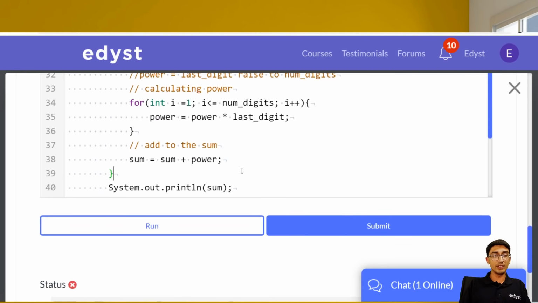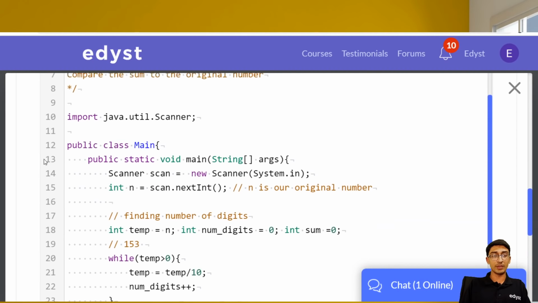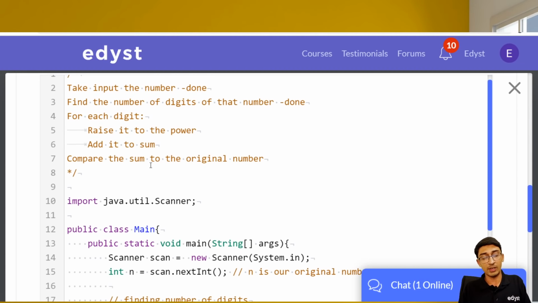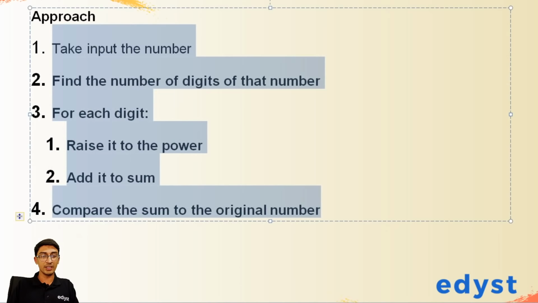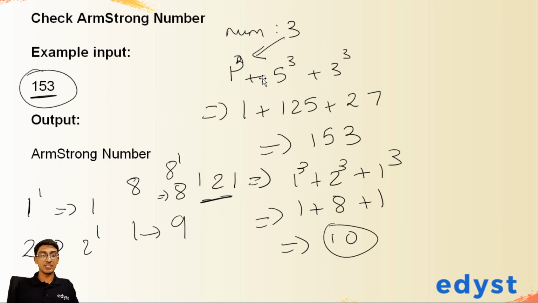So right now, let's just go back and recap what we have done. Those of you who joined just now, I am doing the code for Armstrong number. In the Armstrong number, what happens is, like a number like 153. So let me just go back to the slide and tell you. If you have a number like 153, the 153 is equal to 1 cube plus 5 cube plus 3 cube, which is basically if you divide the number 153 into its digits, raise each one of the digits to the number of digits in the number. In 153, we have 3 digits. So we do 1 cube plus 5 cube plus 3 cube.